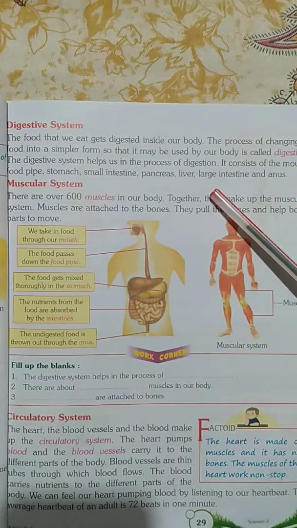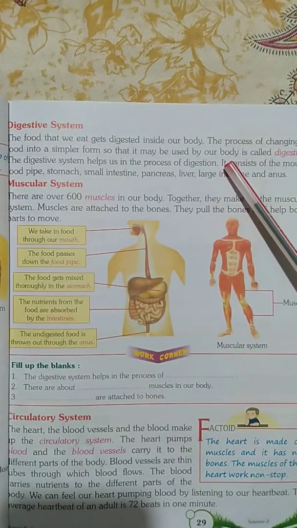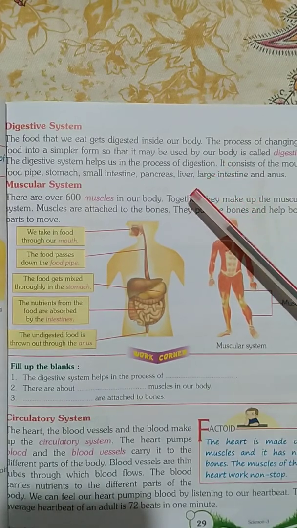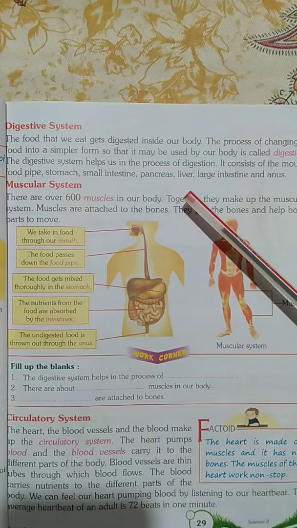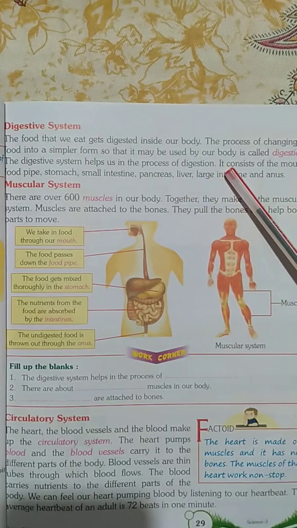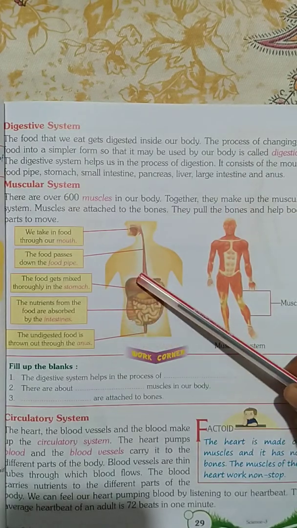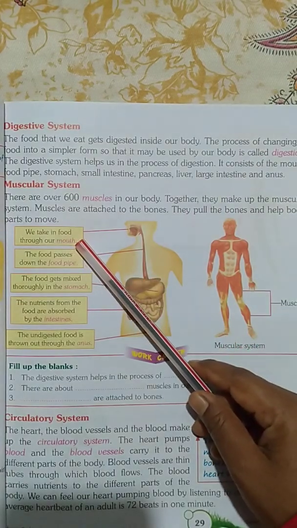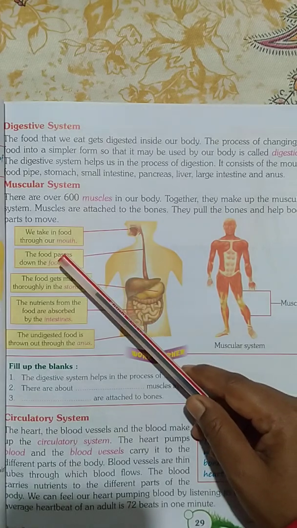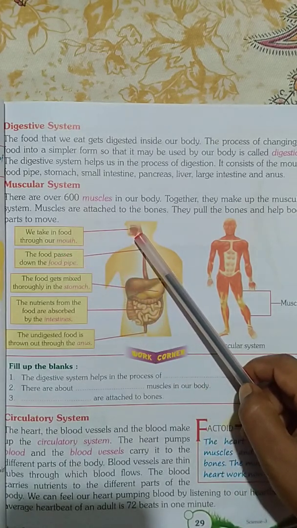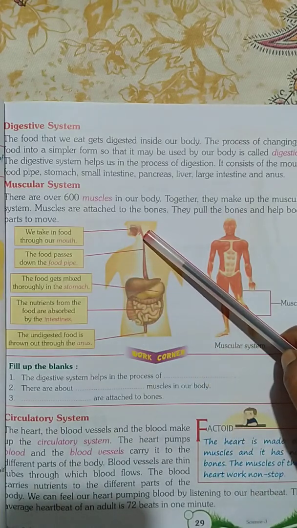The food that we eat gets digested inside our body. The process of changing food into a simpler form so that it may be used by our body is called digestion. Here is the process you see. We take in food through our mouth. The food passes down the food pipe.